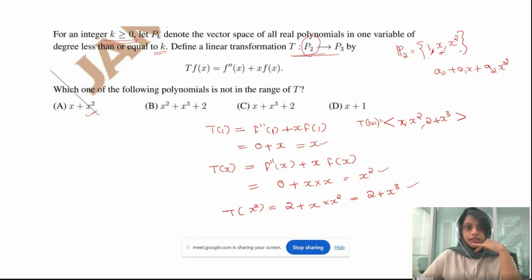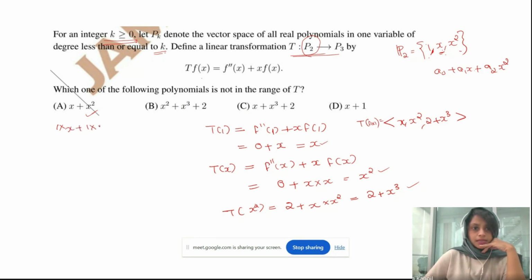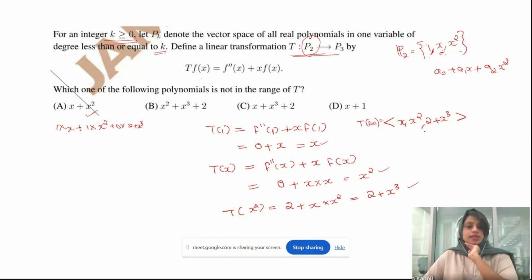How can you write it? x plus x squared can be written as 1 times x plus 1 times x squared, correct? And 0 times 2 plus x cube. So we can generate x plus x squared using this range space, right?